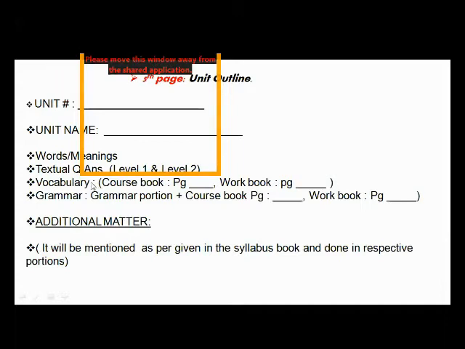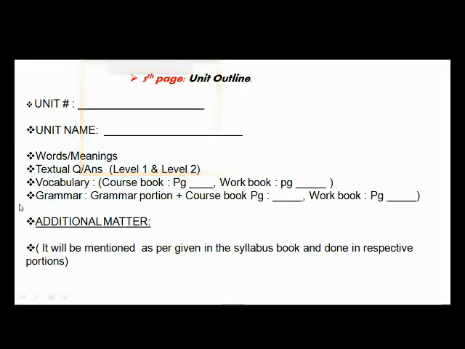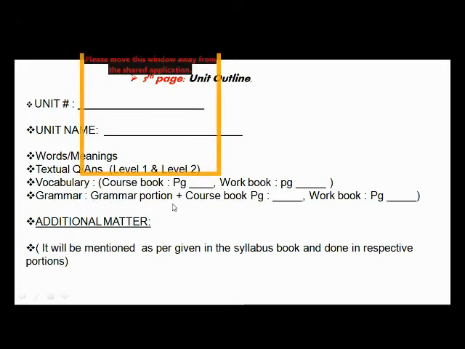Then you will mention vocabulary and you will mention the page number of course book. Then you will mention the page number of workbook in the same way, which you can see on the screen. In this same way, you have to complete your unit outline page. Then you will mention the heading of grammar and you will mention that this grammar work is done in grammar portion.